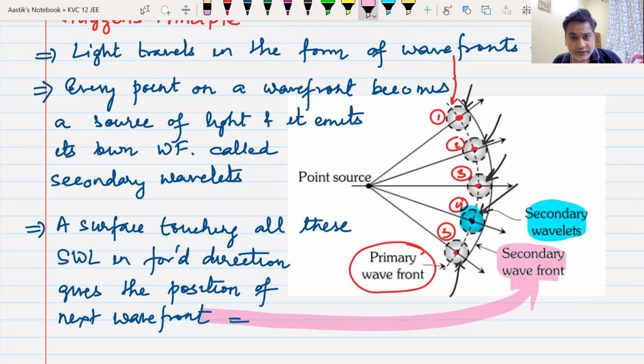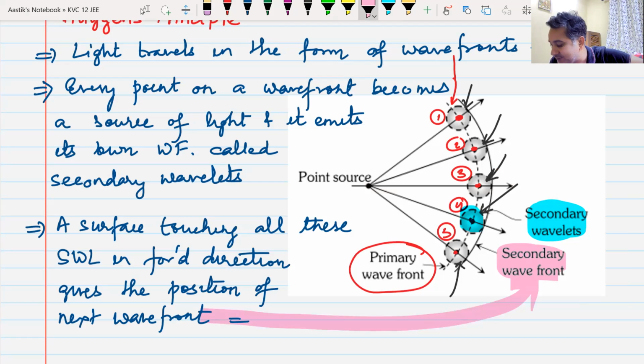Now, this secondary wavefront will become the primary wavefront. Every point on this wavefront will become a source. They will emit their own secondary wavelets. And if you draw another surface touching all these secondary wavelets, that will give you the third wavefront. Then that third wavefront becomes your first wavefront. Do we understand this? This is how light propagates. Light propagates in the form of wavefronts, and this principle is known as Huygens principle.